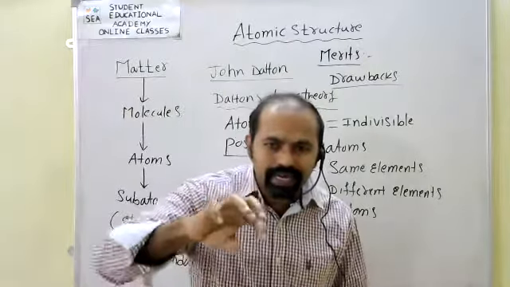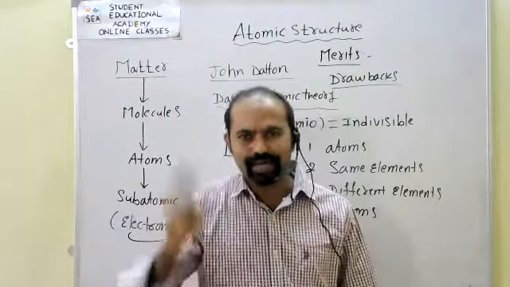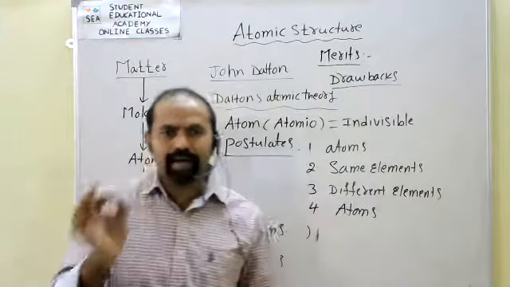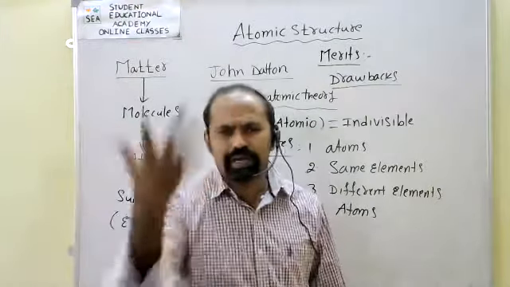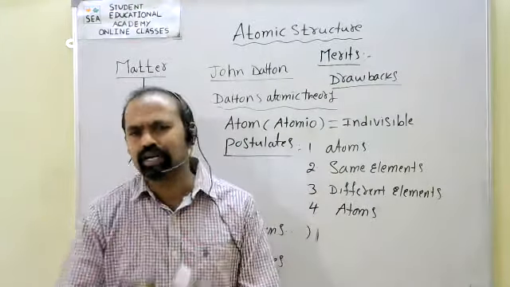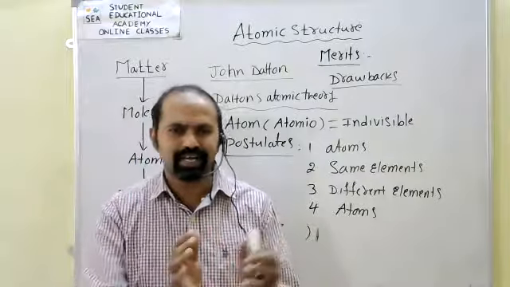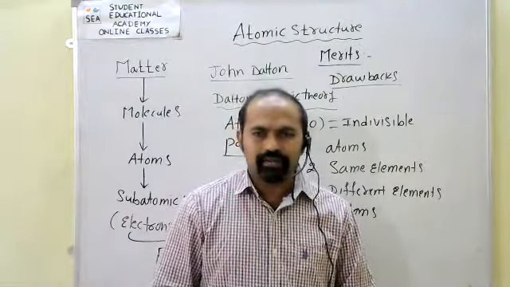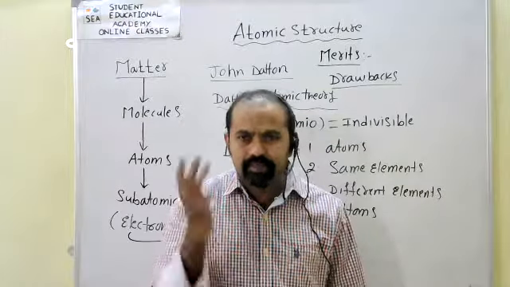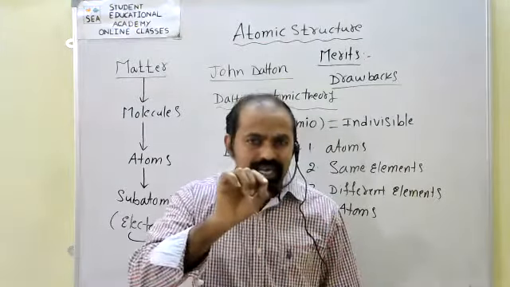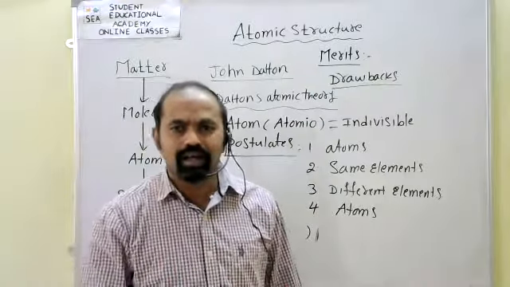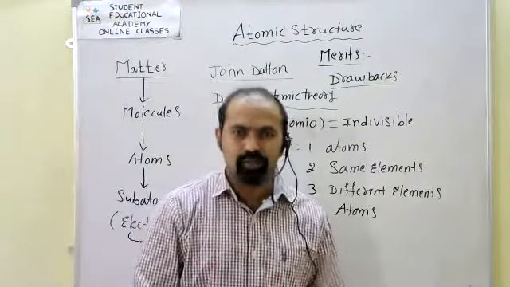He just gave that matter is made up of small indivisible particles. These are called atoms, and they take part in chemical reactions. Dalton did not explain the internal structure of an atom. It is one of the main drawbacks.